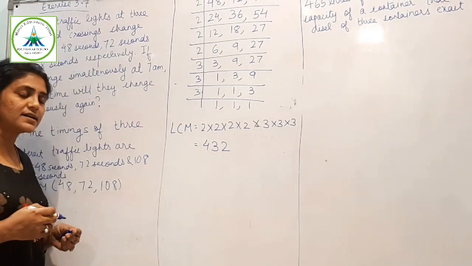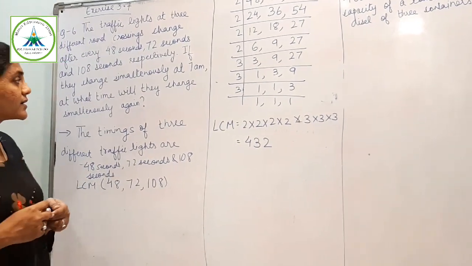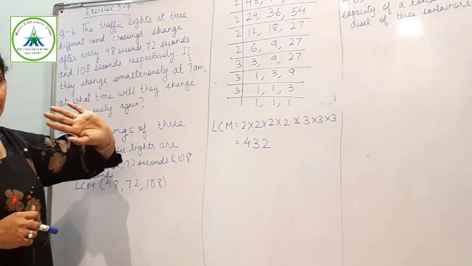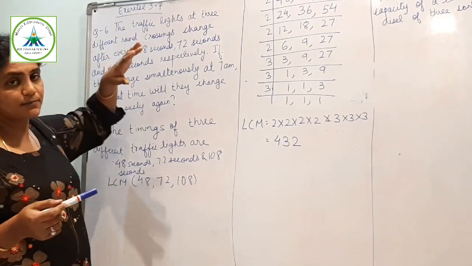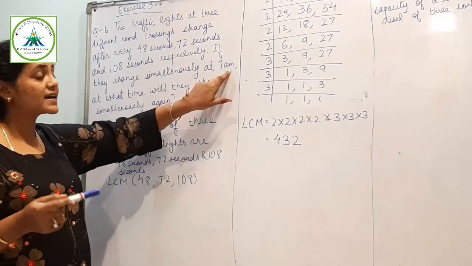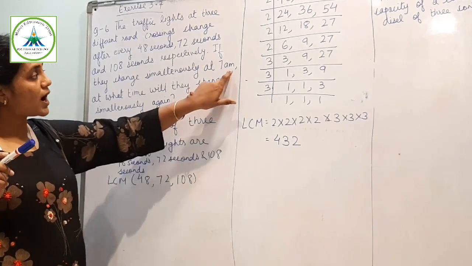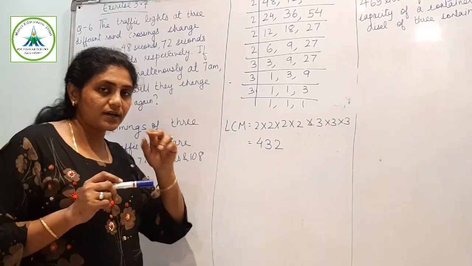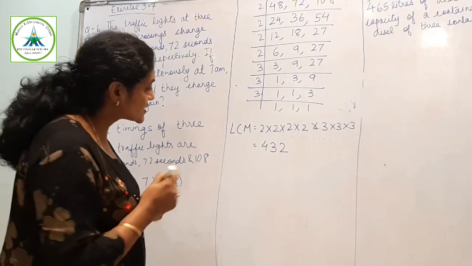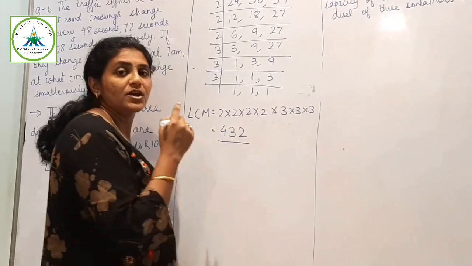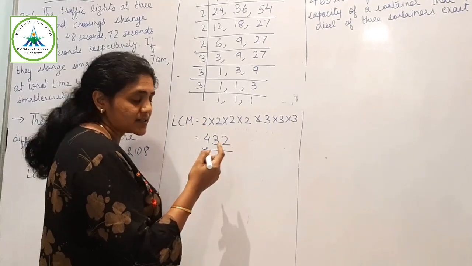Now the answer is 432 seconds, but you have to find the time. At what time? Previously they were changing at 7 am. So after 432 seconds they will again change. So this is the LCM you are getting in seconds.